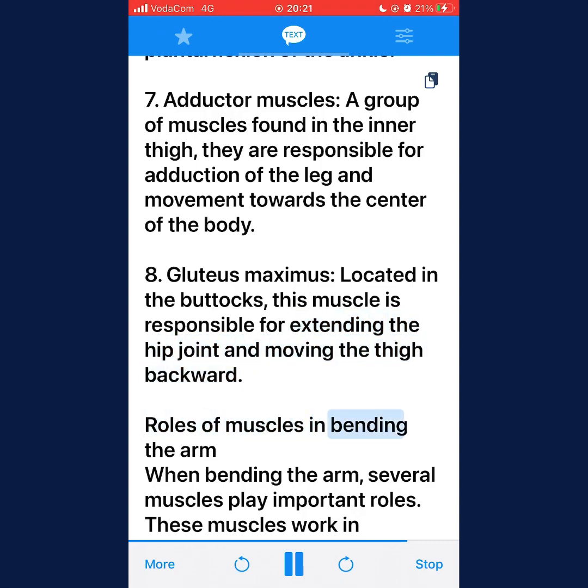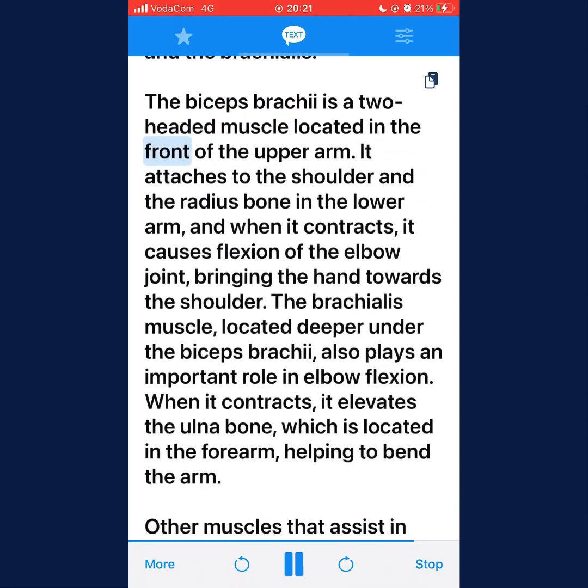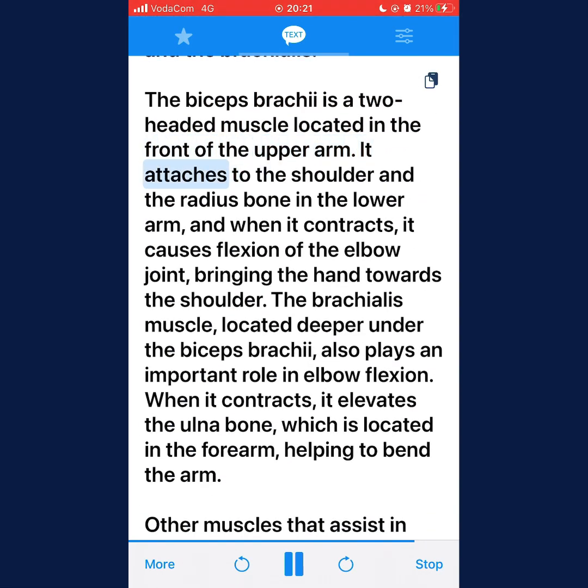Roles of muscles in bending the arm. When bending the arm, several muscles play important roles. These muscles work in coordination to bend the arm at the elbow joint. The main muscles involved in bending the arm are the biceps brachii and the brachialis. The biceps brachii is a two-headed muscle located in the front of the upper arm. It attaches to the shoulder and the radius bone in the lower arm, and when it contracts, it causes flexion of the elbow joint, bringing the hand towards the shoulder.